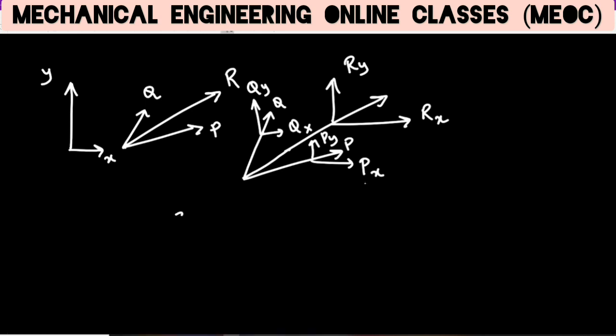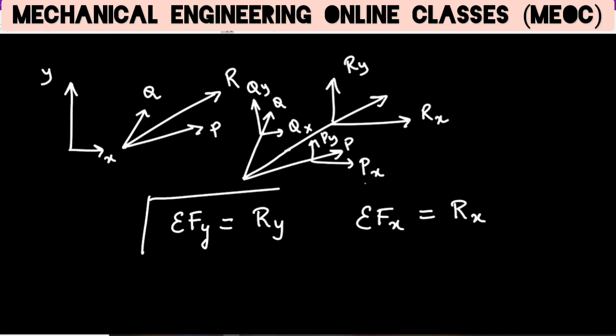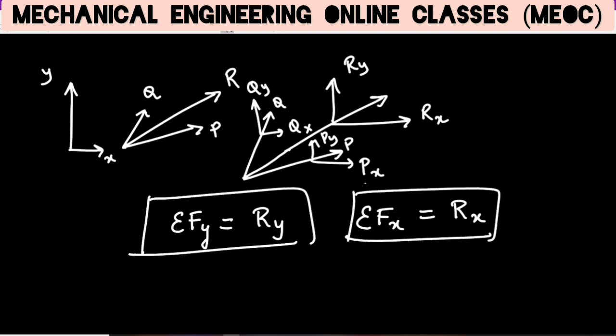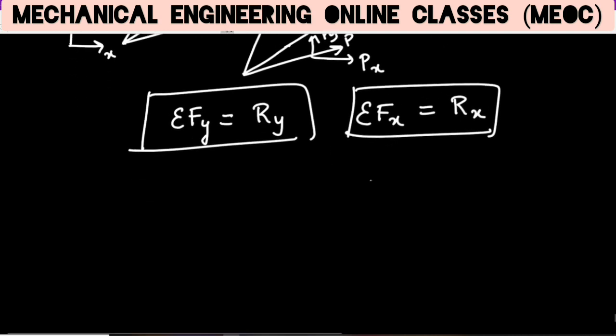It should mean that the sum of all the forces along y axis should be the y component of resultant. Similarly, sum of all force components along x axis should be equal to the resultant's x component. So this is how we find the Rx and Ry, right? So here it follows that Ry is equal to Py plus Qy.